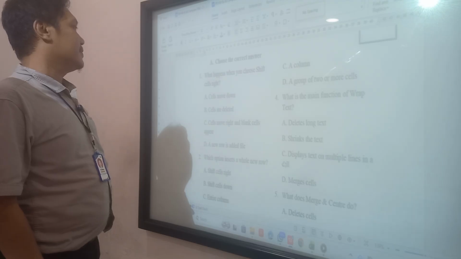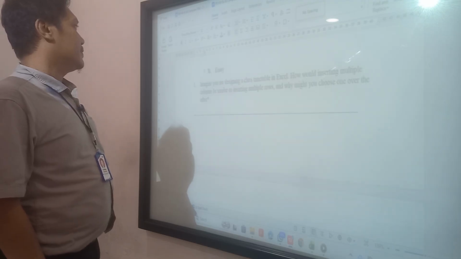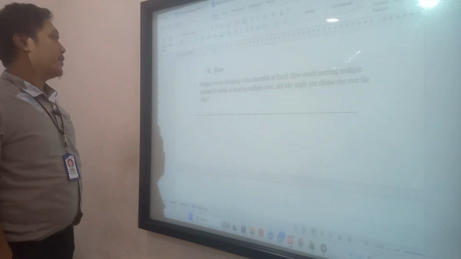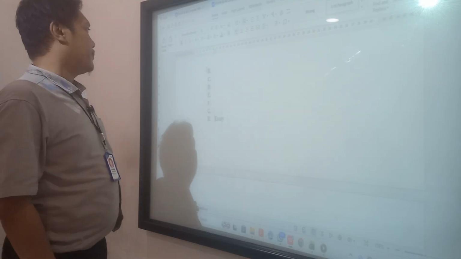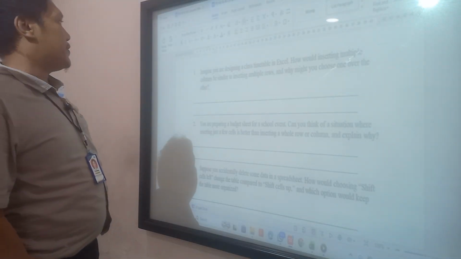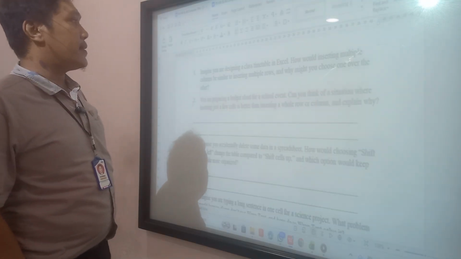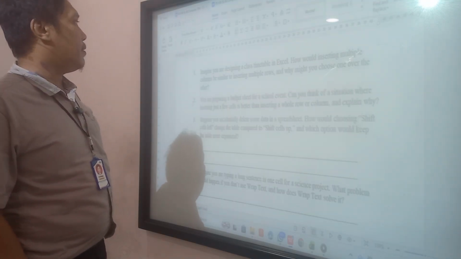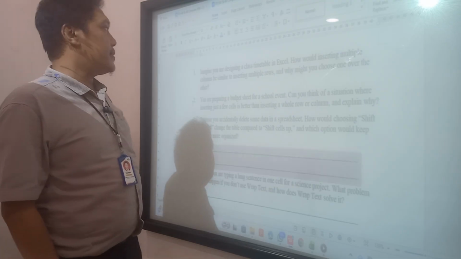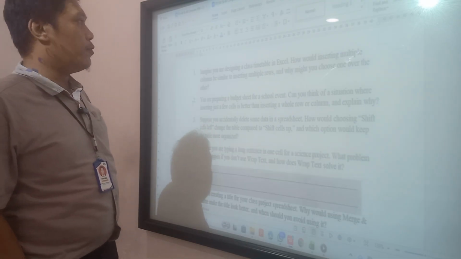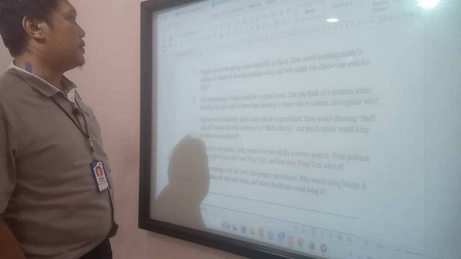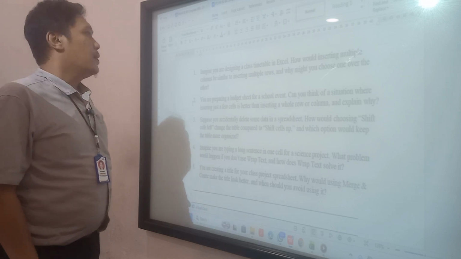We go to Excel. Okay, first question. Imagine you are designing a class timetable in Excel. How will inserting multiple columns be similar to inserting multiple rows, and why might you choose one over the other?